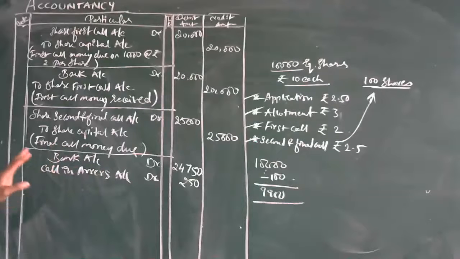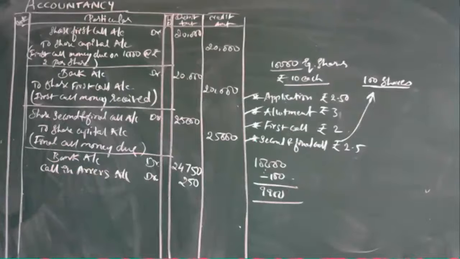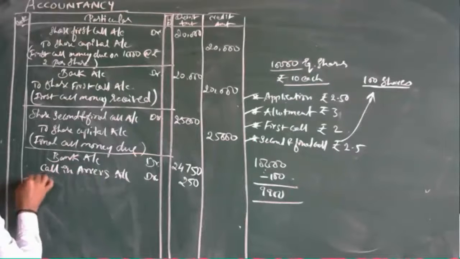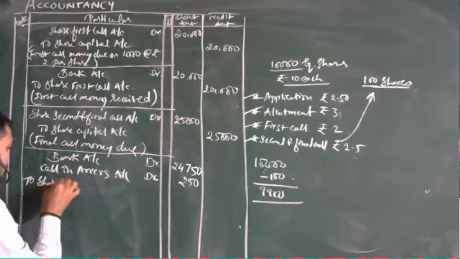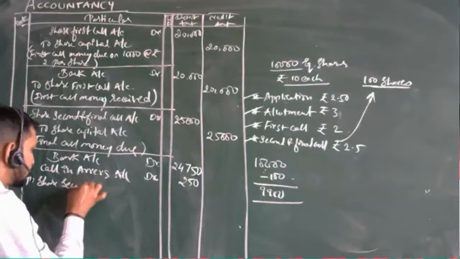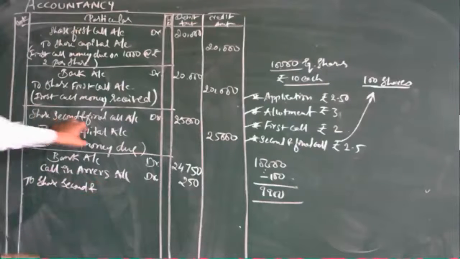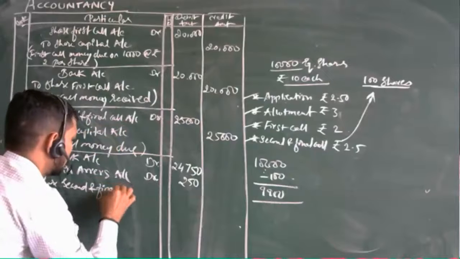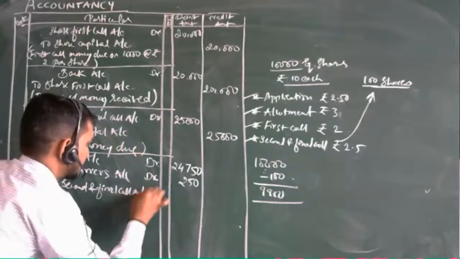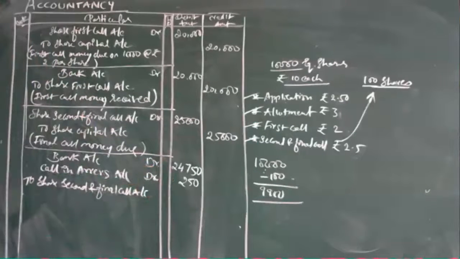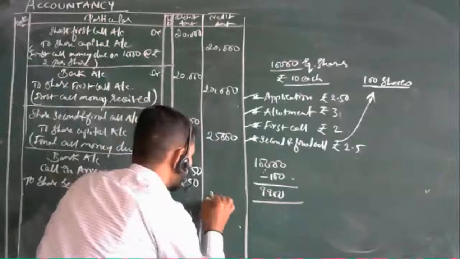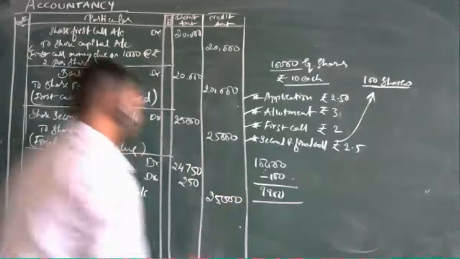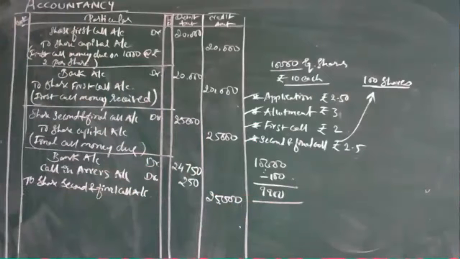Then this amount is being taken to share second and final call account. How much will it be? The total will be 25,000, correct? 25,000 only? Yes, sir. Okay.